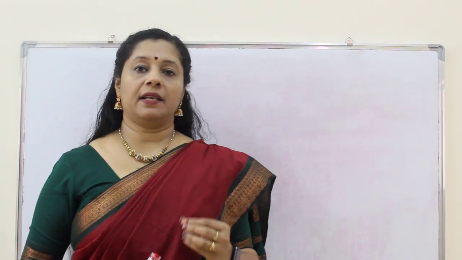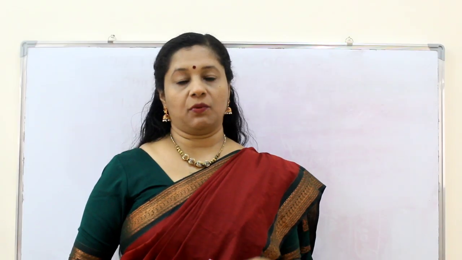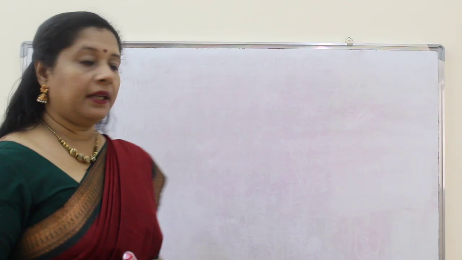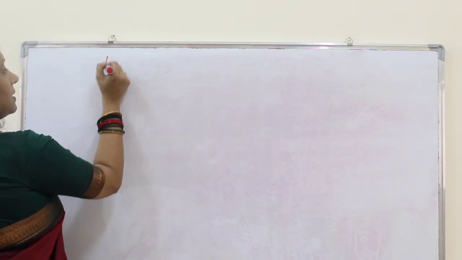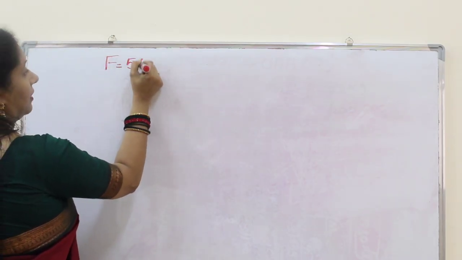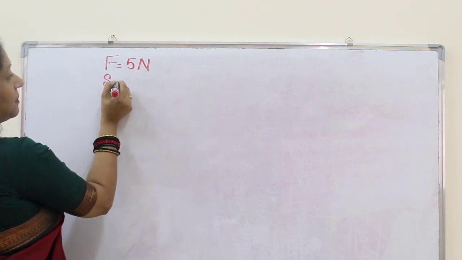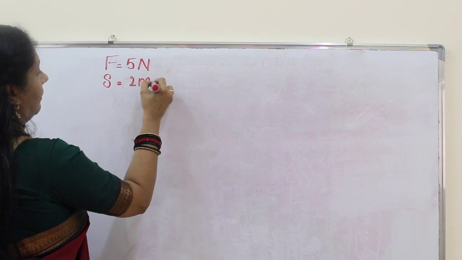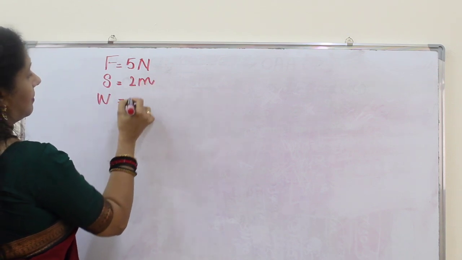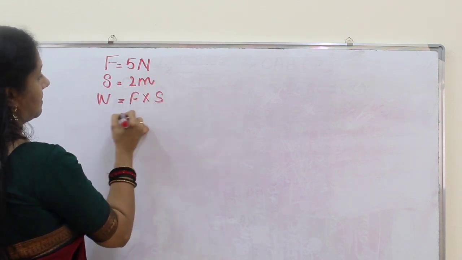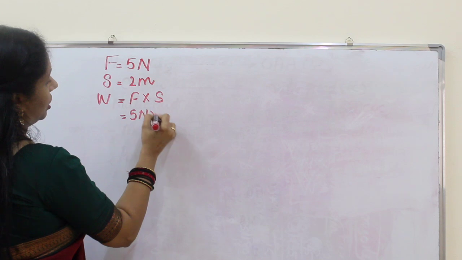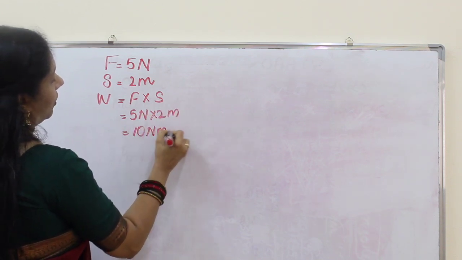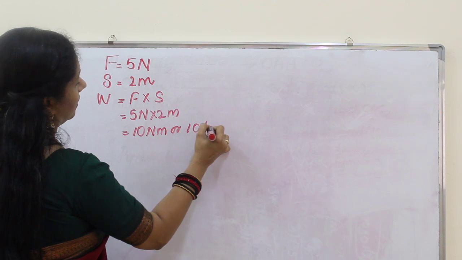So let's see a question based on this, the first question from your textbook, exercise 11.1. Here in this case, force is equal to 5 Newton and the displacement given is 2 meters. We have to find out work. Work is nothing but force into displacement. 5 Newton into 2 meters, it is 10 Newton meter, or we can say 10 joule.